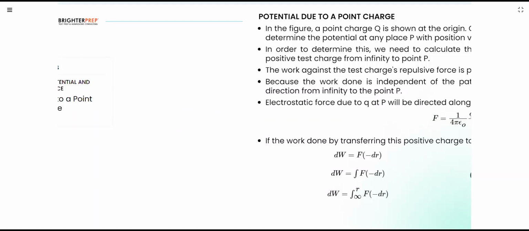Whenever we are working against a force, there will be a storage of energy, and that energy is known as potential energy. The same will happen here.